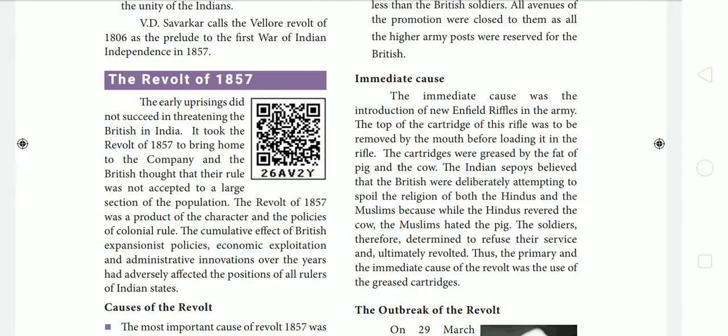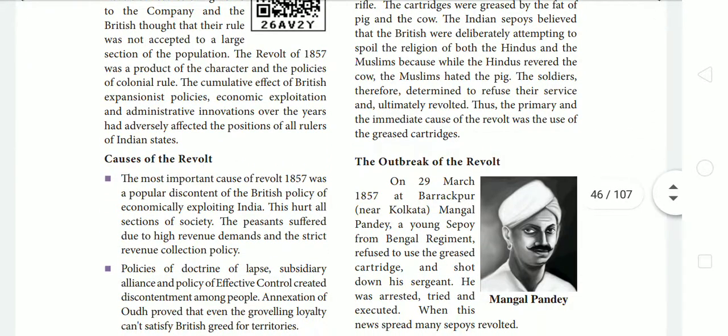It took the revolt of 1857 for the British to realize that their rule was not accepted by a large number of people in India. So the revolt of 1857 was a product of the character and the policies of colonial rule. Due to the very aggressive policies followed by the British collectors and the British governor generals, the revolt of 1857 took place.